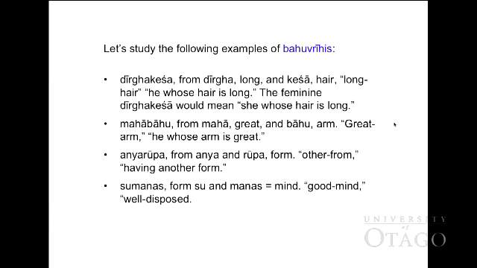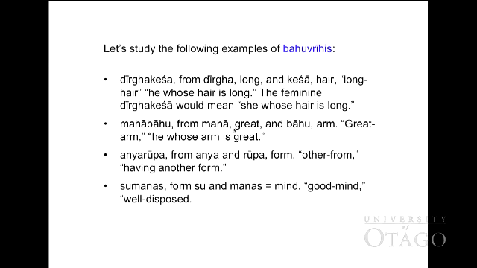Let's study the following examples of Bahuvrihi. Dīrghakeśa. Dīrgha means long. Keśa means hair. So dīrghakeśa, long hair, or he whose hair is long. In the feminine, dīrghakeśā would mean she whose hair is long.